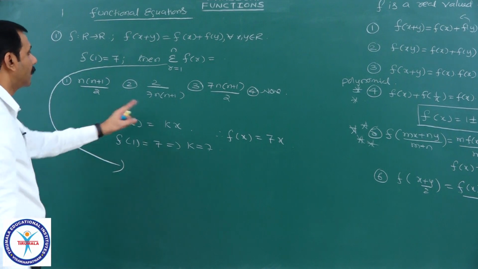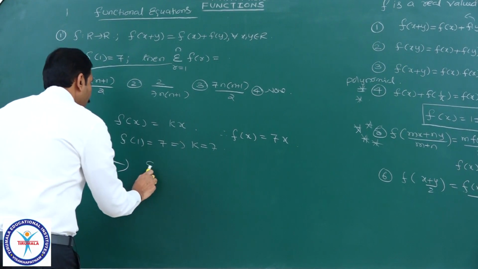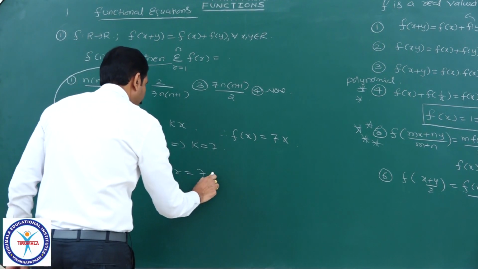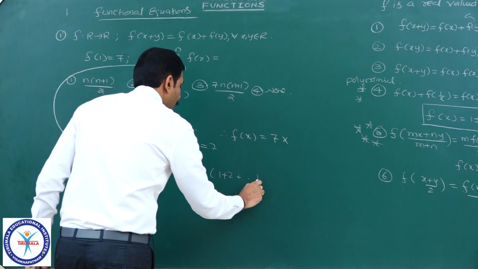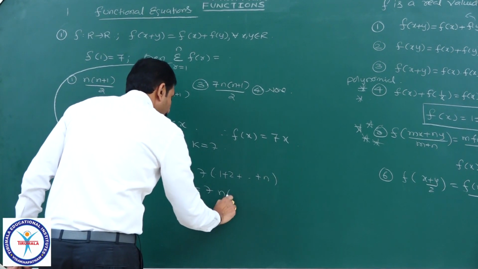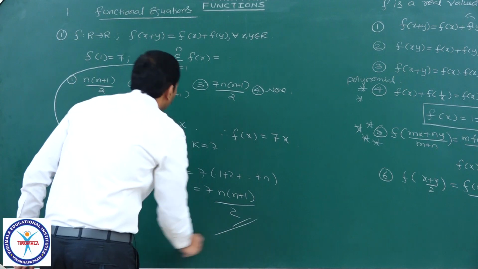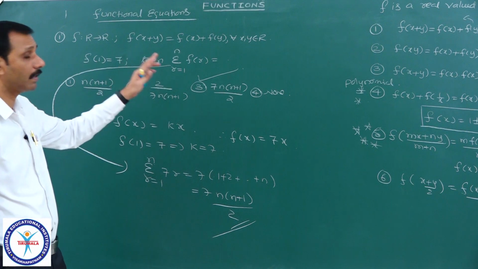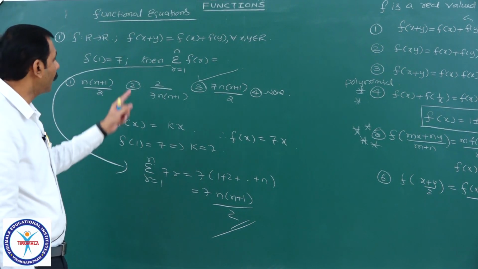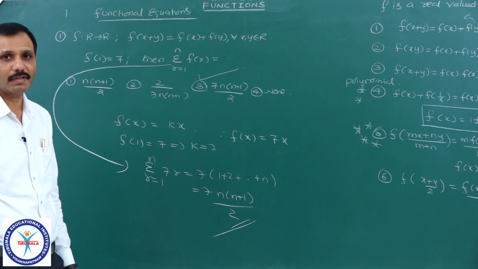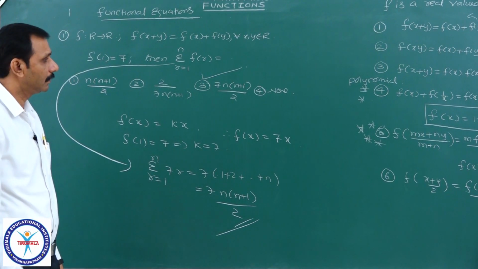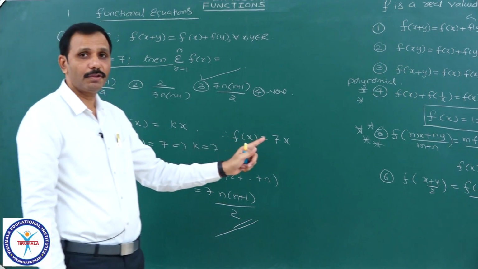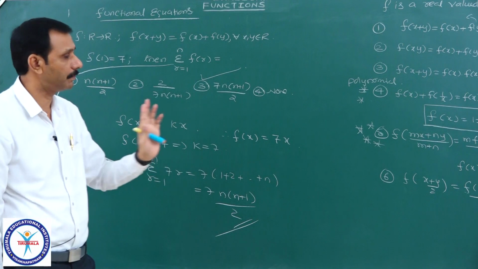Now, they are asking sigma r equal to 1 to n f of r. Sigma r equal to 1 to n f of r means 7r, it is 7 into (1 plus 2 plus and so on plus n), it is equal to 7 times the sum of n natural numbers, n into (n plus 1) by 2. Therefore, it is 7 n into (n plus 1) by 2. See how simple it is if you know that functional equation. If you do not know that one, it will be difficult, no doubt. If you know that, it is very easy. So, please make a note of all these and remember all those, definitely it will help you in exams.